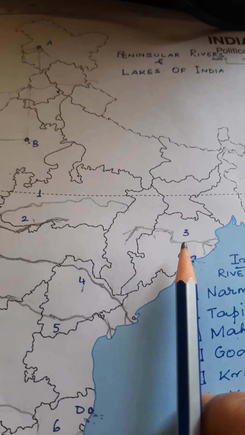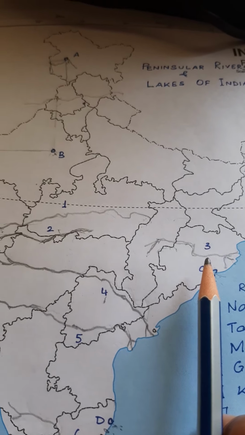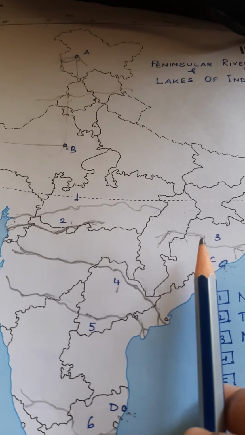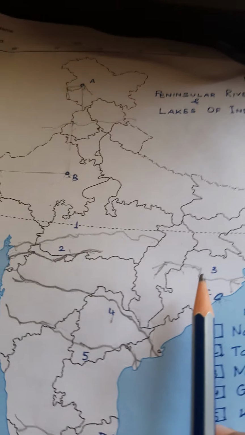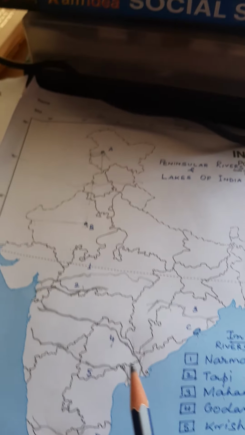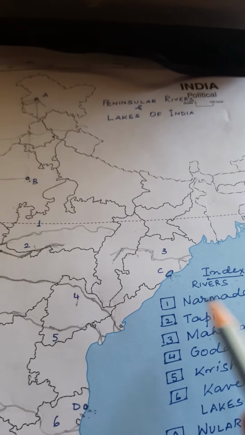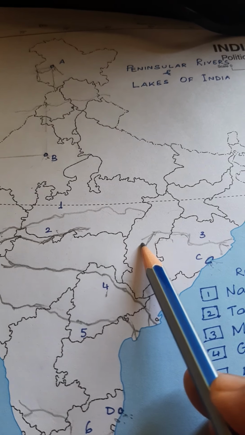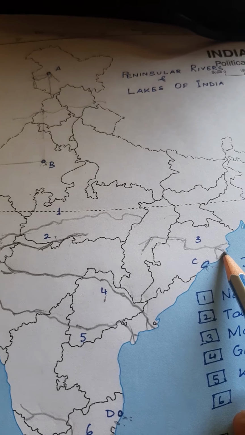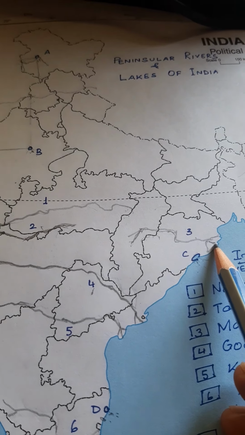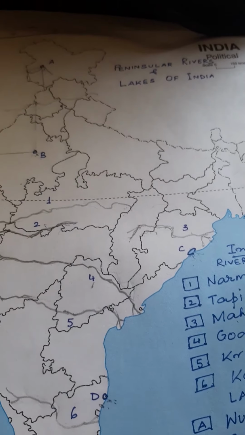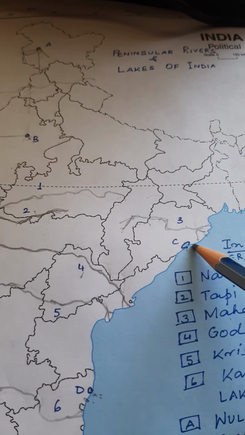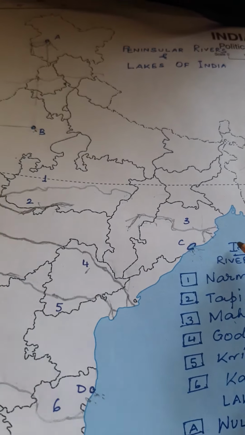And all of you have heard the name of this Hirakud Dam, children. This Hirakud Dam is on this Mahanadi river, which is the longest masonry dam of our country. It is the longest, not the largest. Okay, it is the longest dam of our country, and it is on this Mahanadi river. And you can see this river starts from Chhattisgarh, enters into Orissa, forms a delta in Orissa. But there are some tributaries which come from Jharkhand also, from Chotanagpur plateau, and join this Mahanadi river.